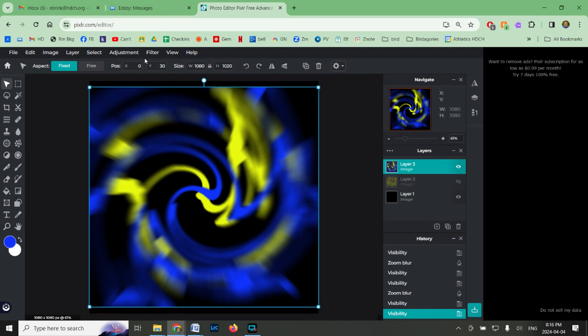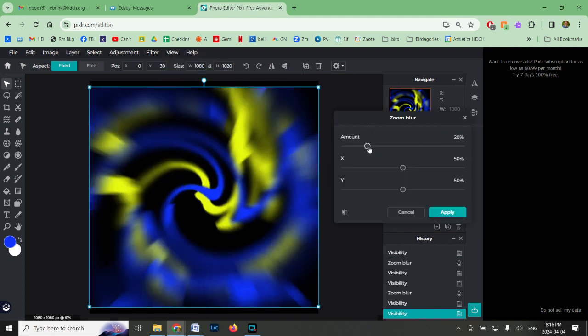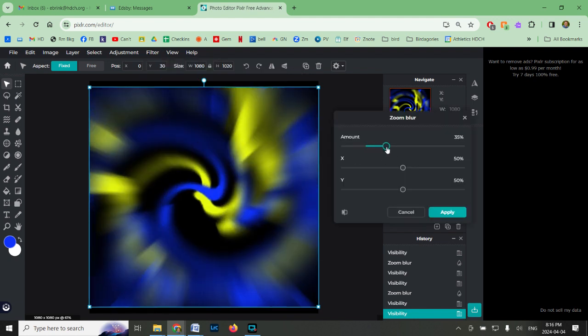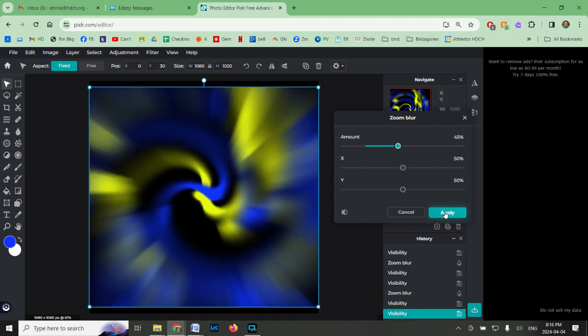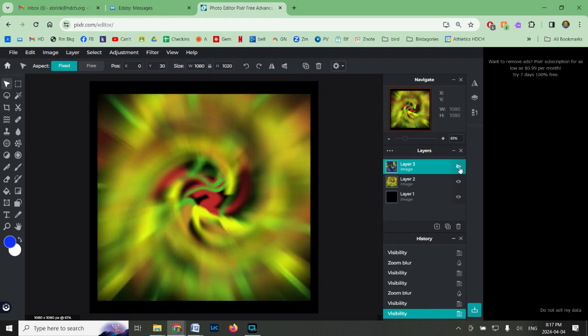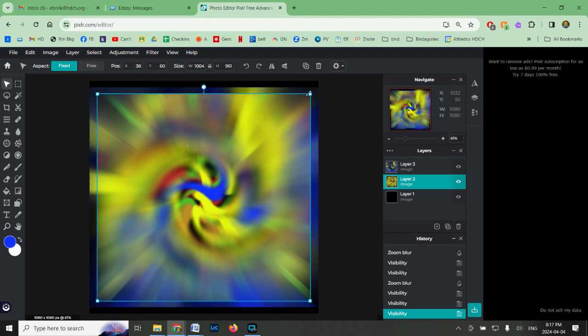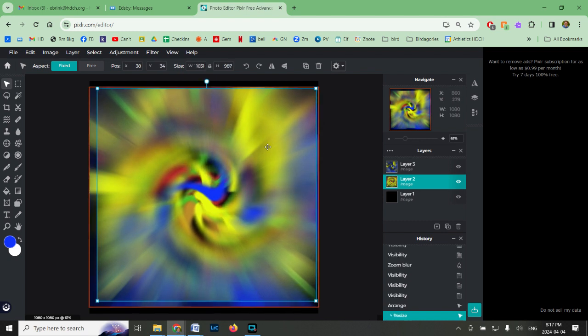So I'm going to go back into filter, details, zoom blur. Just sort of, I want this to sort of add the extra fuzzy bits. Let's see what it looks like now. Okay, looks like one of them is bigger than the other one. So we need to fix that, the size of them so they're the same.